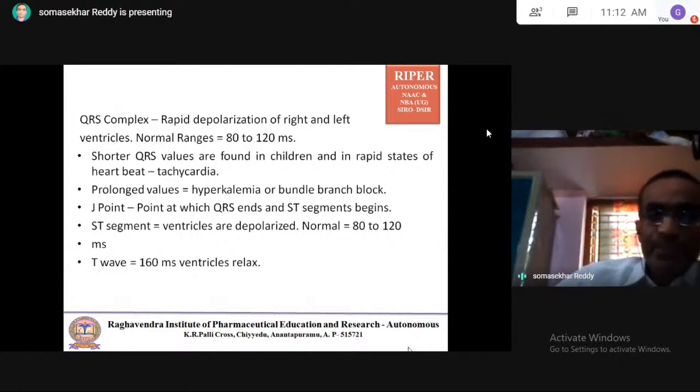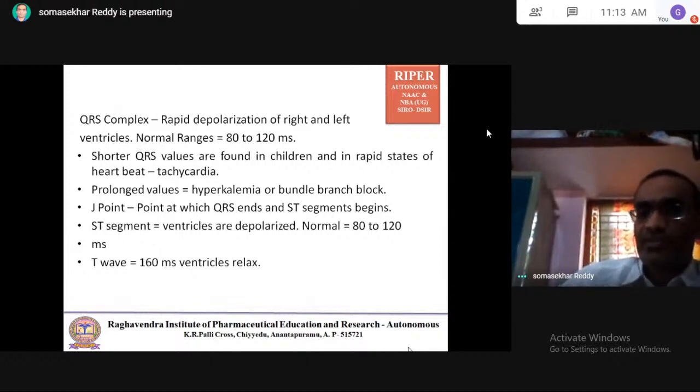Coming to the ST segment, the ventricles are depolarized. Normal is 80 to 120 milliseconds. The T wave is the final wave. The ST segment is responsible for ventricular depolarization, whereas the T wave is the ventricular repolarization.